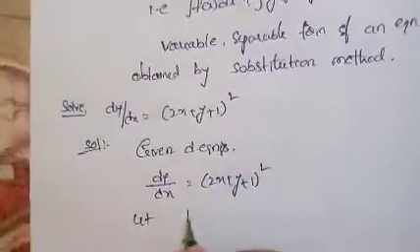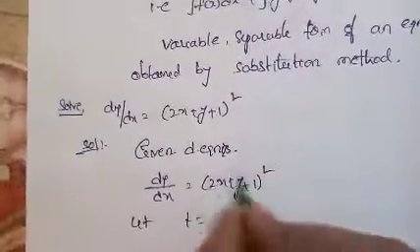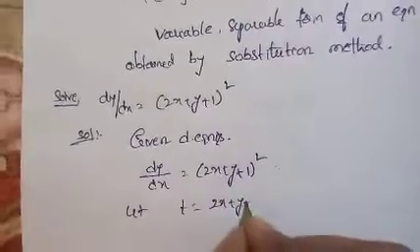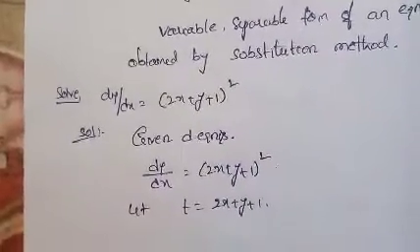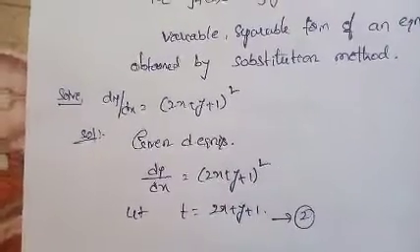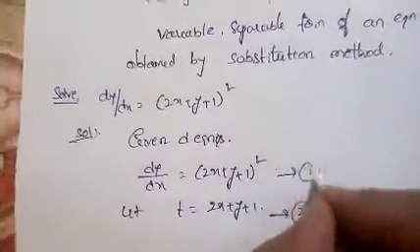And let t equal to 2x plus y plus 1. So this is equation 2 and this is equation 1.